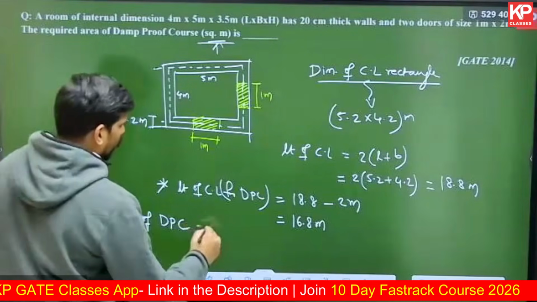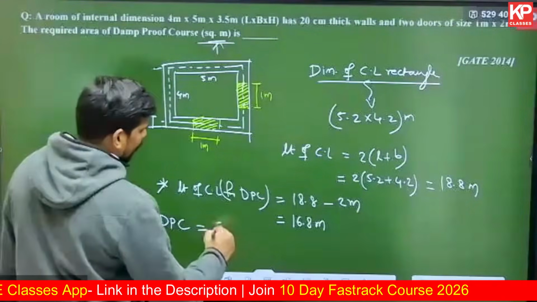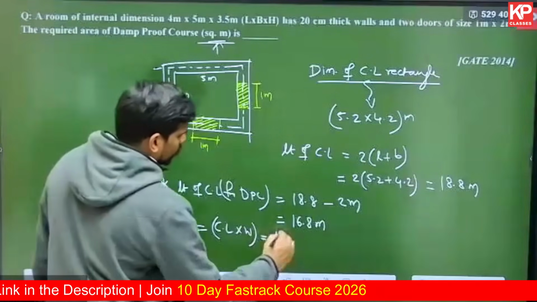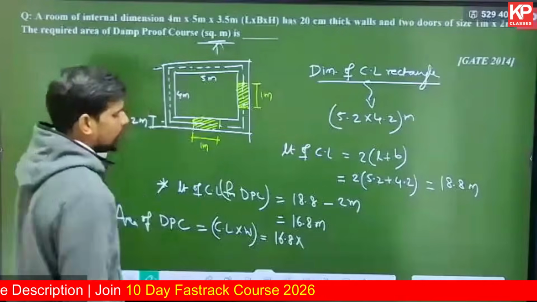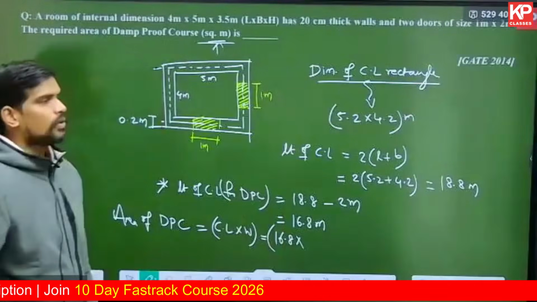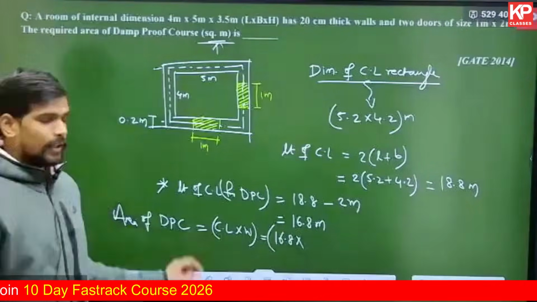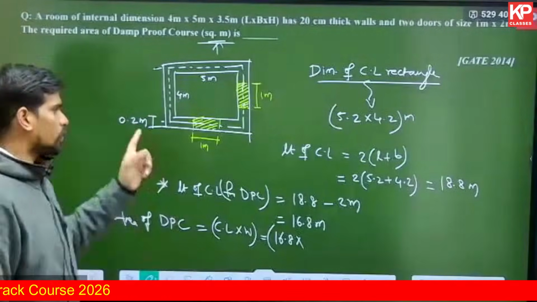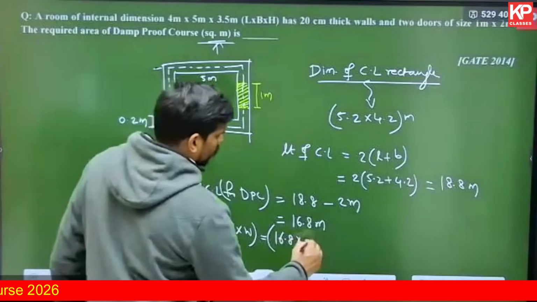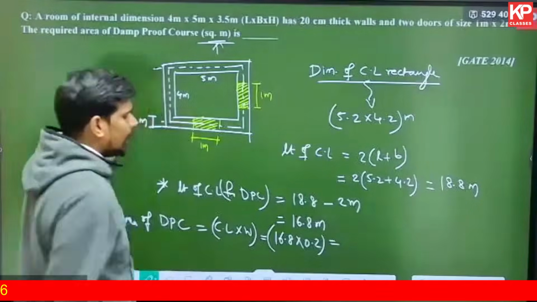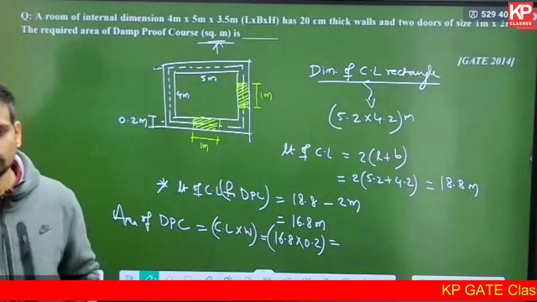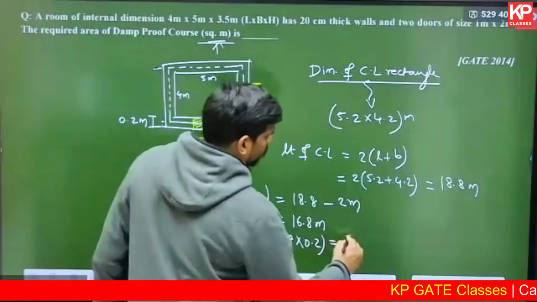So what is the area of the damp proof course? It is the length of the center line of the damp proof course multiplied by the uniform width of the damp proof course. The length of the center line of the damp proof course is 16.8. What is the uniform width of the damp proof course? That will be same as the width of the wall. Whatever the wall is, you just apply the damp proof course below the wall, which will be 0.2 meter. How much is that coming out to be? 3.36 is the correct answer.